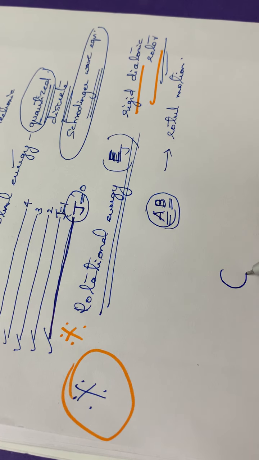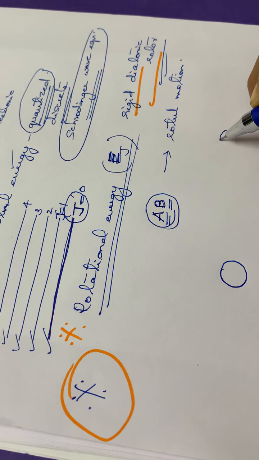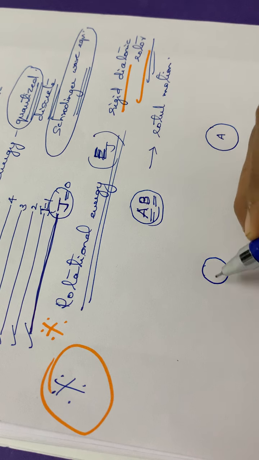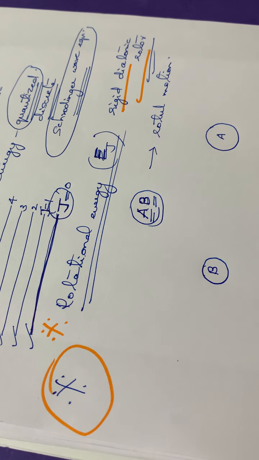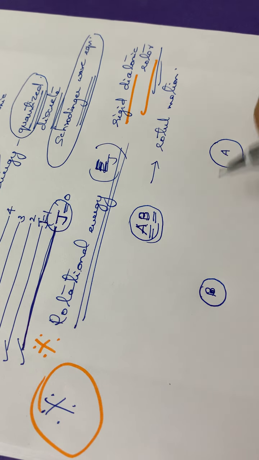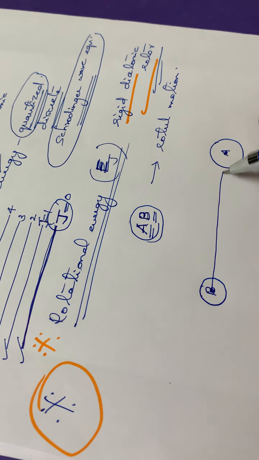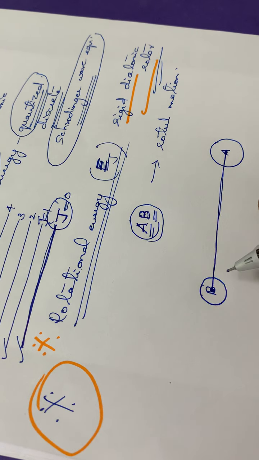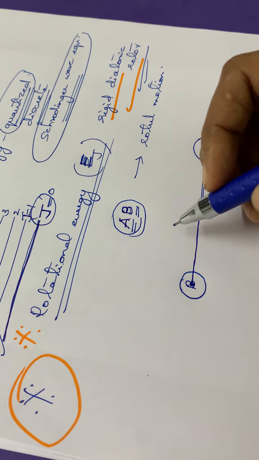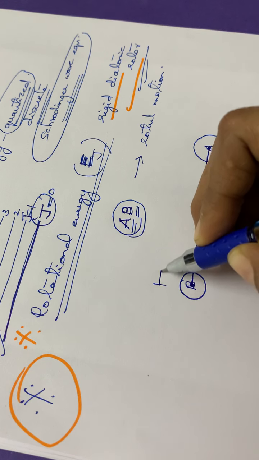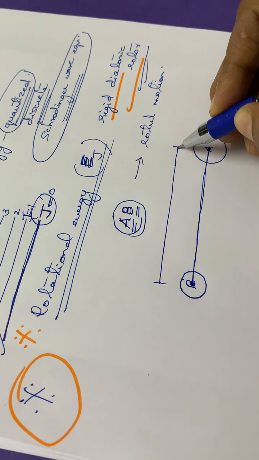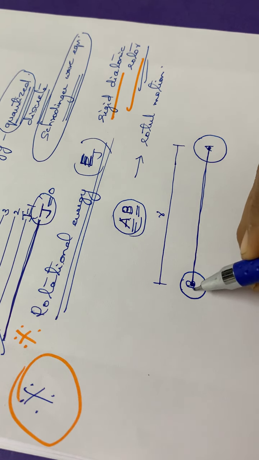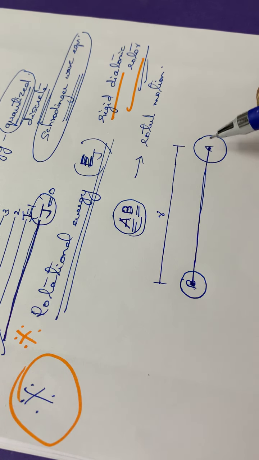This is the first atom and this is the second atom. A is much bigger and B is smaller. This is a rigid diatomic molecule. What will be this distance? The distance between the centers of the nuclei of the two atoms is the bond length R. So this is the bond length R of that particular molecule.